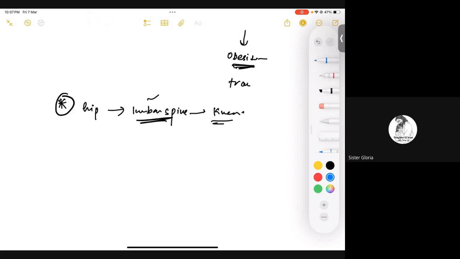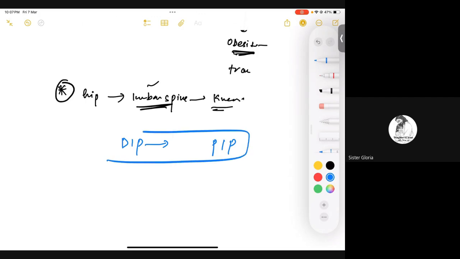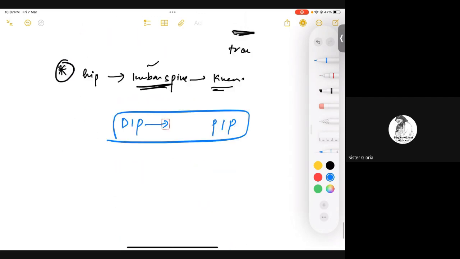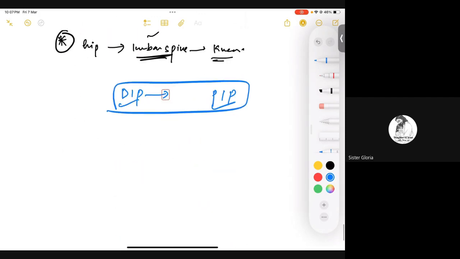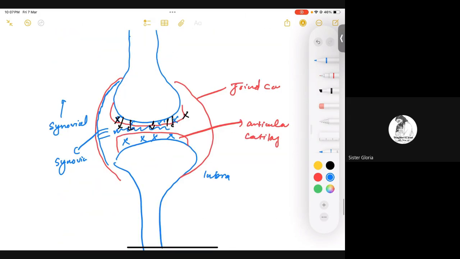Okay, perfect. Another point which you should remember: osteoarthritis can also be seen in the distal interphalangeal joints and proximal interphalangeal joints. Very important, you should know that, right? So if you are using them and having a lot of wear and tear, the articular cartilage can undergo degeneration, and the bones can rub against bones.